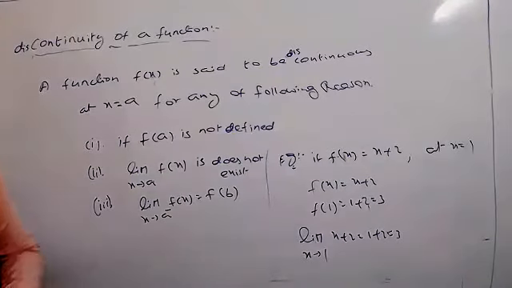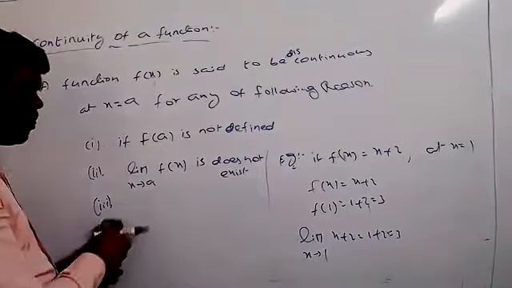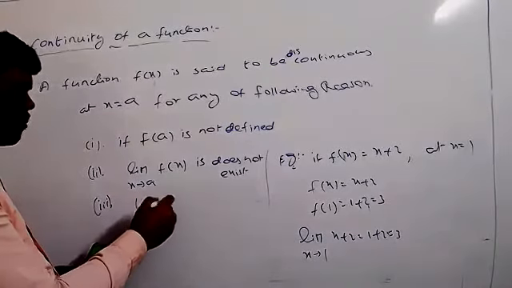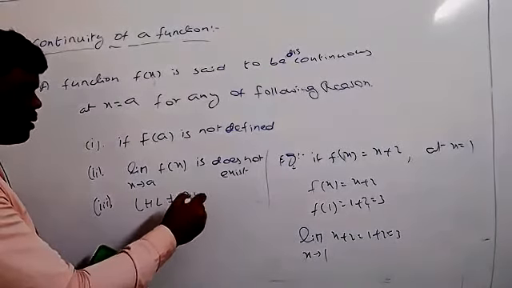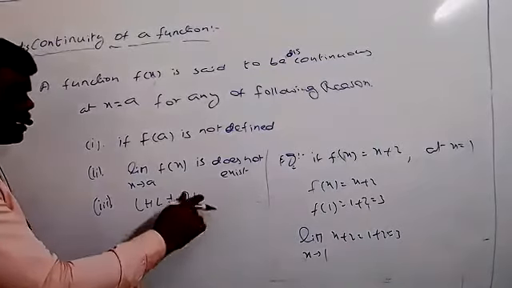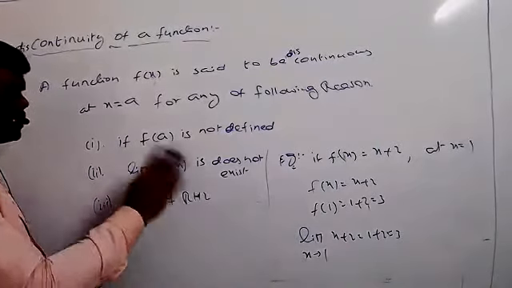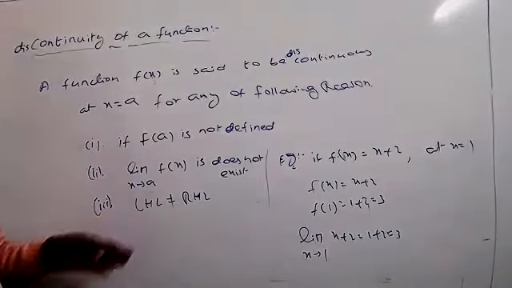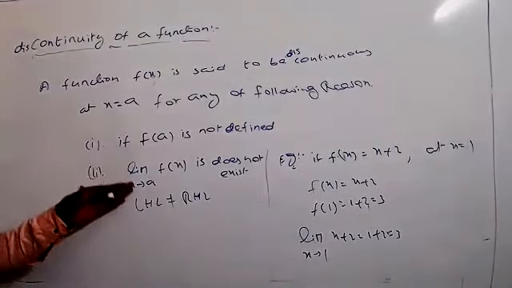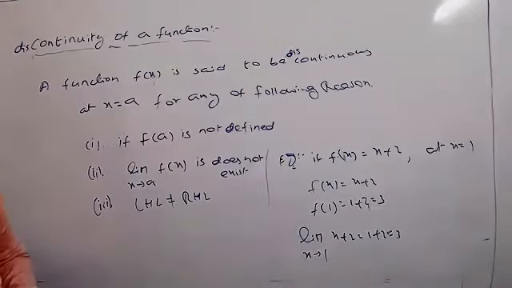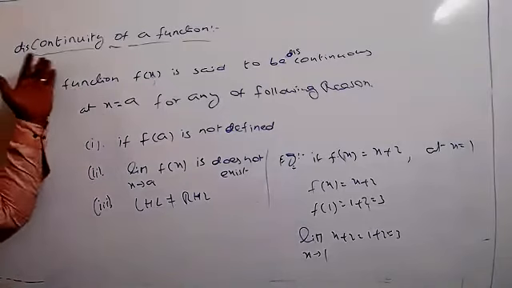Or third, LHL not equal to RHL. In these three cases, if any one condition is not satisfied, then we call the given function a discontinuous function.